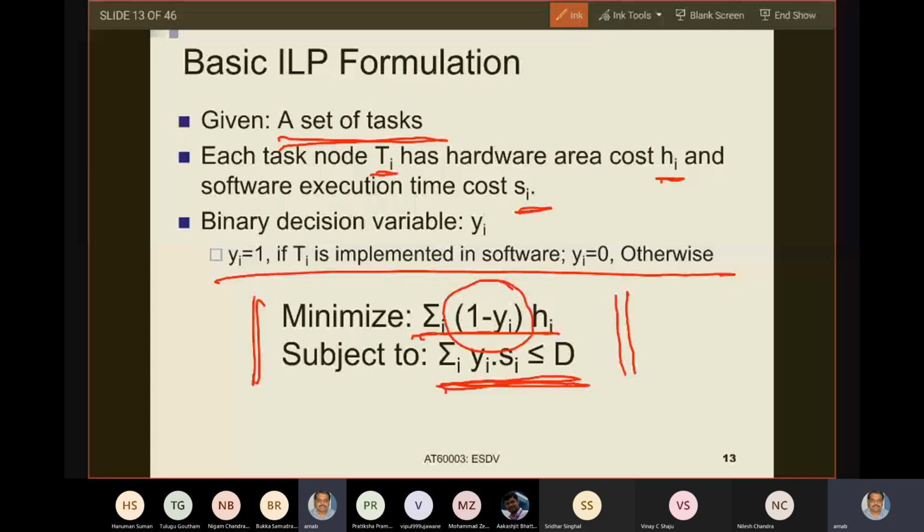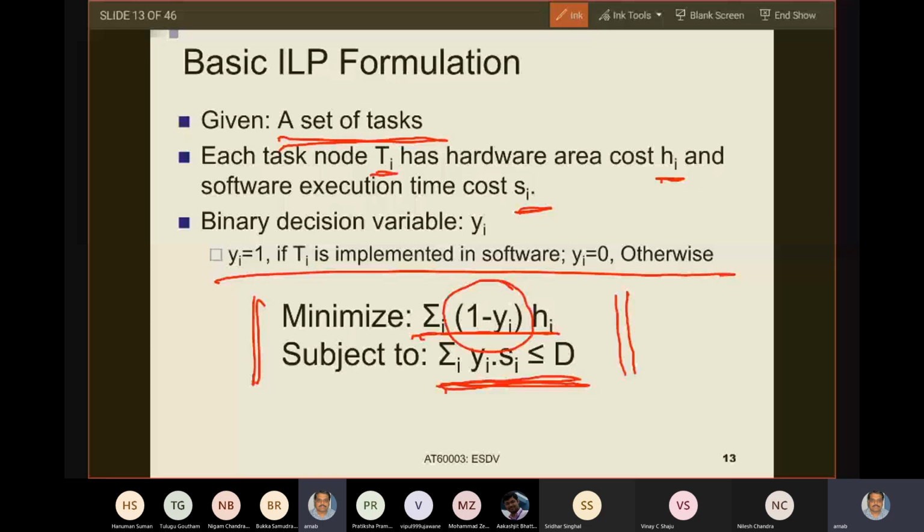Therefore, summation of (1 minus yi) dot hi tells me the hardware area cost of all tasks that are implemented in hardware, right? So yi will either be 1 or 0. If yi is 1, it cannot be 0.